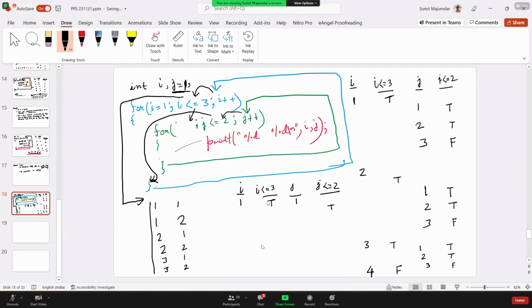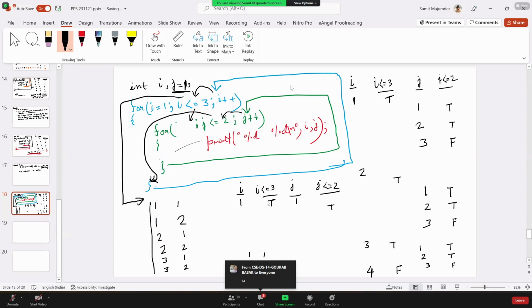As we are, I value will be initially 1, j value will be initially 1, I less than equals to 3, that condition is true. J value less than equals to 2, that condition is also true. As both of the conditions are true, it will print 1 1. No problem with that one, hopefully, right? No, sir. No problem.